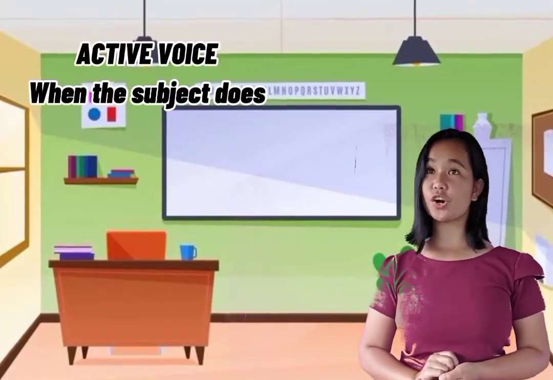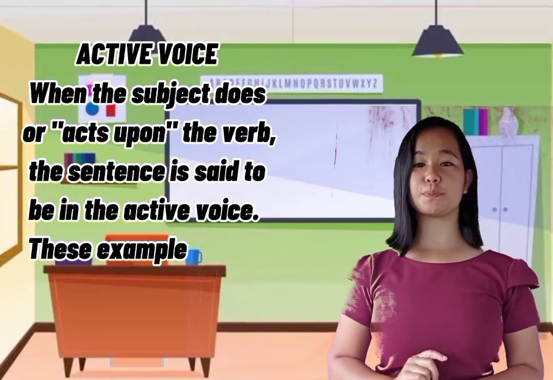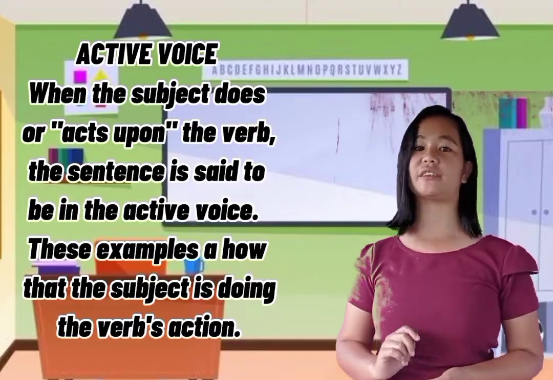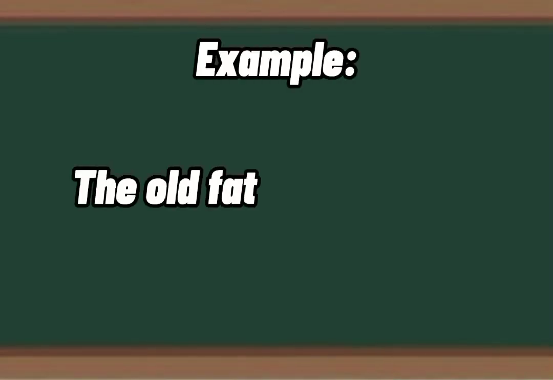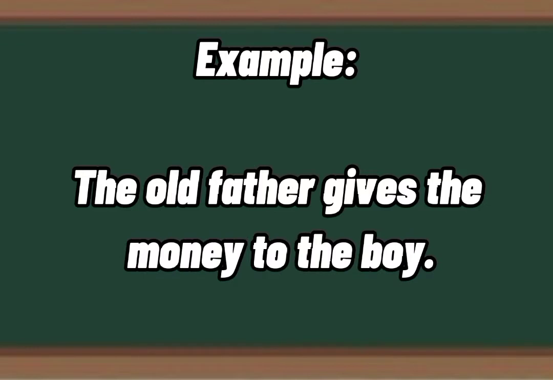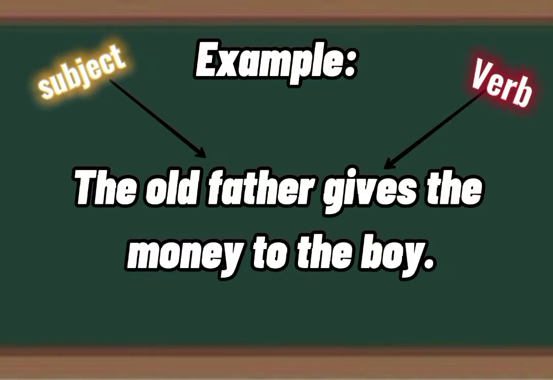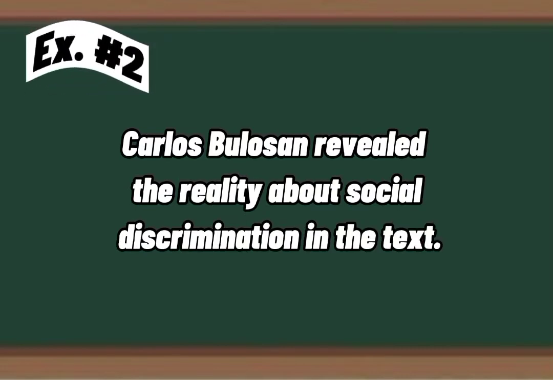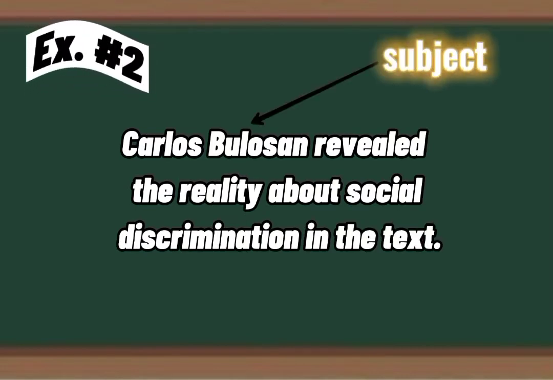When the subject does or acts upon the verb, the sentence is said to be in the active voice. These examples show that the subject is doing the verb's action. The old father gives the money to the boy. The subject is the old father, while the verb is gives. Carlos Bulusan revealed the reality about social discrimination in the text. The subject is Carlos Bulusan, while the verb is revealed. As we can see, when it comes to active voice, the subject is placed in the beginning of the sentence, while the predicate is in the end.